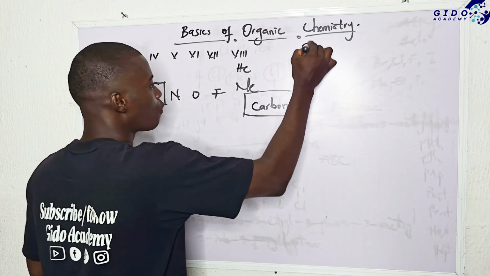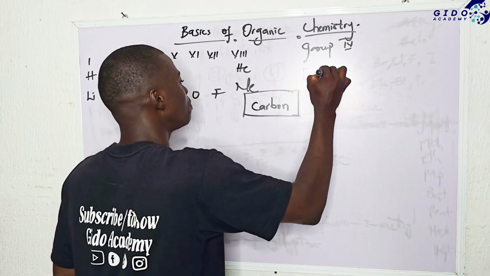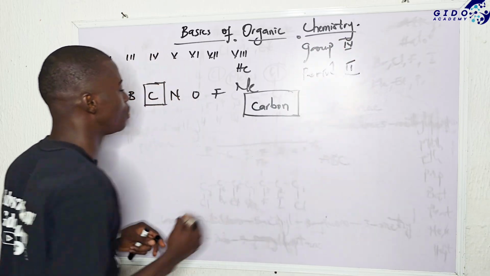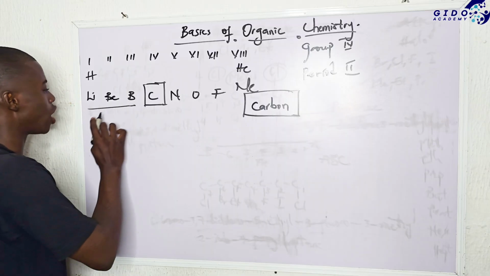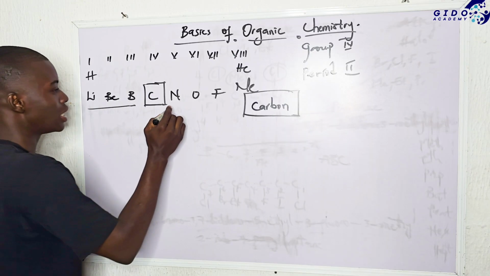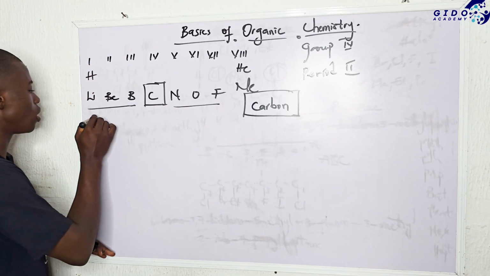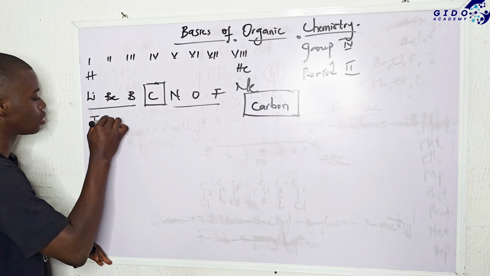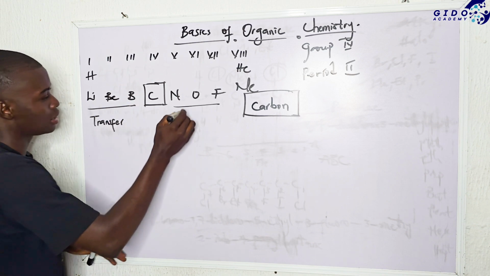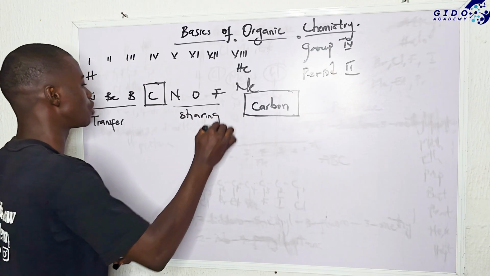Carbon belongs to group 4 and period 2 in the periodic table. That's to say, the 3 elements before carbon ionize by loss of electron, and for the 3 elements after carbon, let me not use loss of electron, what they undergo is transfer of electron. And the kind of bonding that takes place here is what? Sharing of what? Of electron.